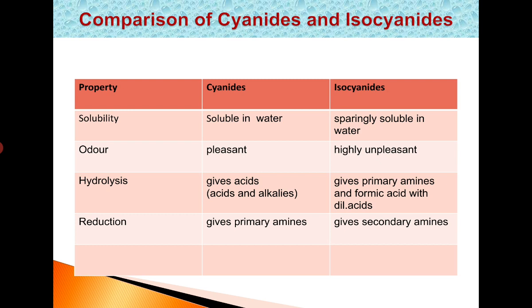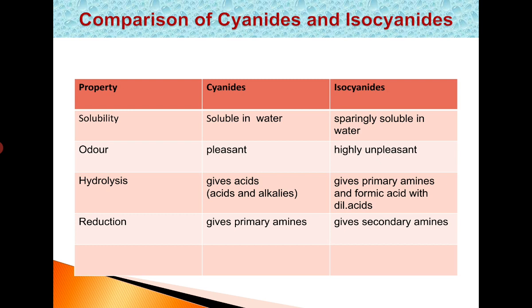With this, the topic nitrogen containing compounds is completed. In this topic I have discussed under the headings amines part 1, part 2, part 3 and now part 4. Under the heading nitrogen containing compounds, we have seen amines and diazonium salts, cyanides and isocyanides.